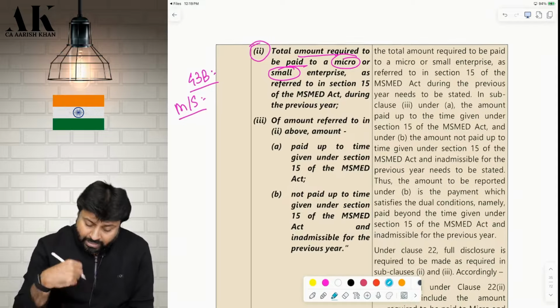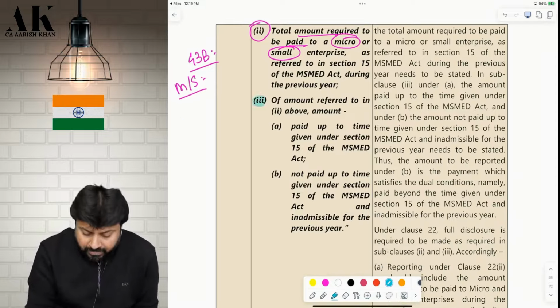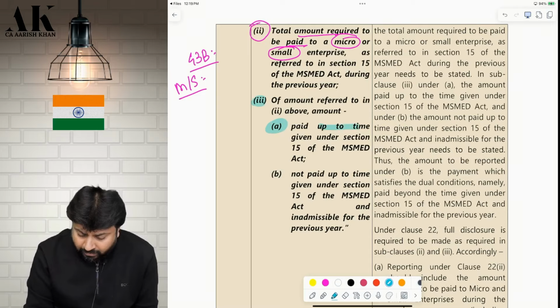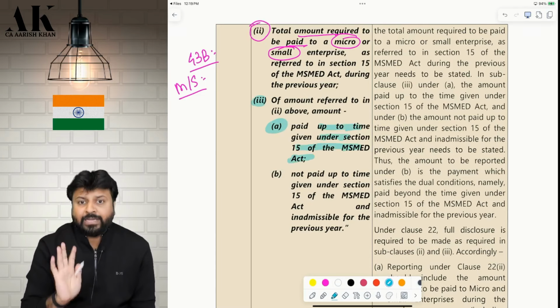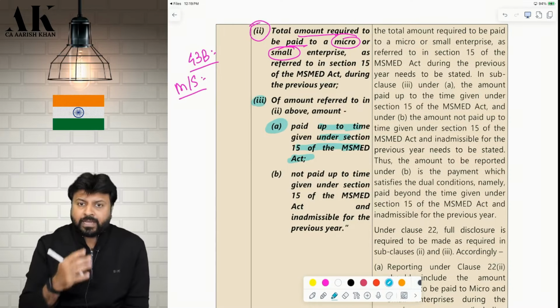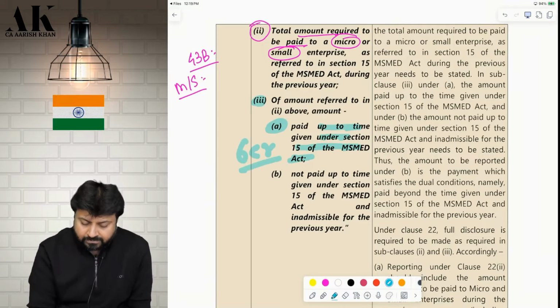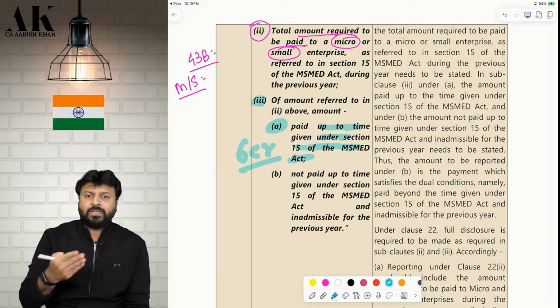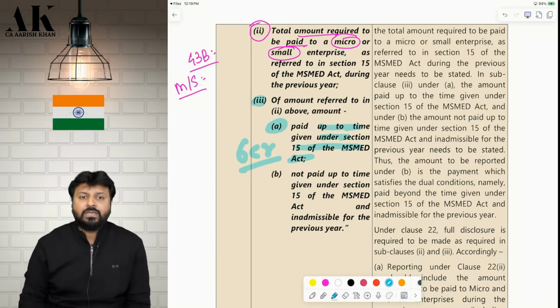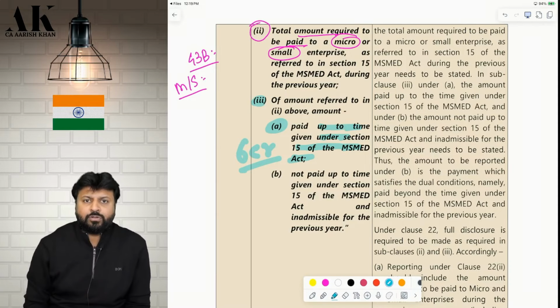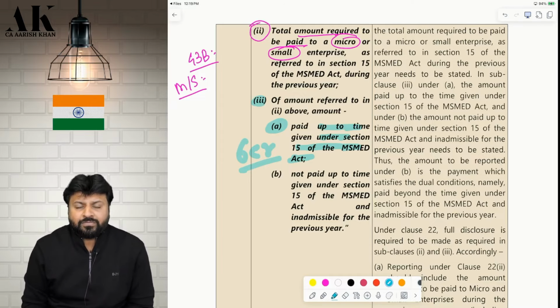Okay. Now, out of that 10 crore, in clause 3, there are two parts. Out of that 10 crore, how much amount is paid as per the MSME on time? So say 6 crore is paid on time. So you should mention 6 crore here. That 6 crore is paid within the time mentioned in MSME. What is the time mentioned in MSME? In case there is an agreement in writing between both buyer and seller, then the maximum time is 45 days. And in case there is no agreement, then the maximum time is how much? It is 15 days.